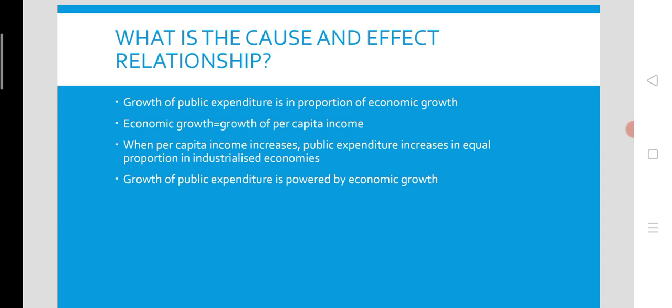According to Adolf Wagner's law of increasing state activity, the growth of public expenditure is primarily powered by economic growth. So economic growth is the indicator, the independent variable for explaining the growth of public expenditure in the world.